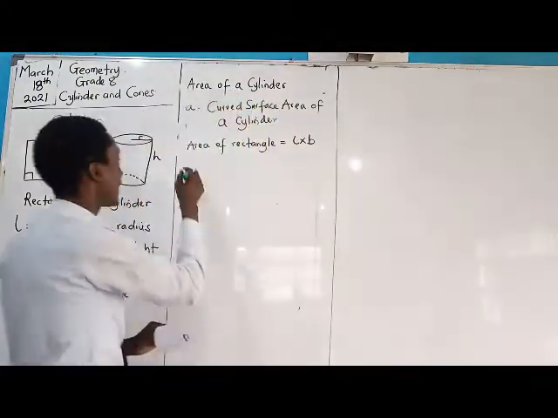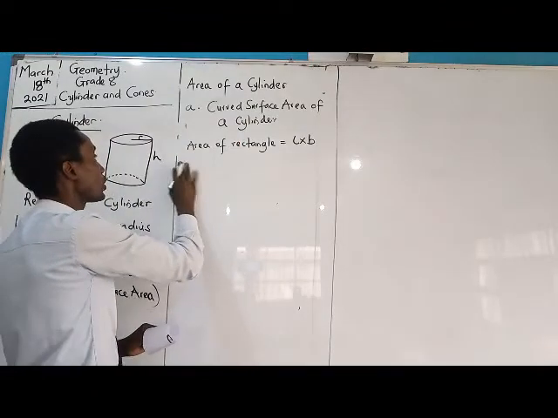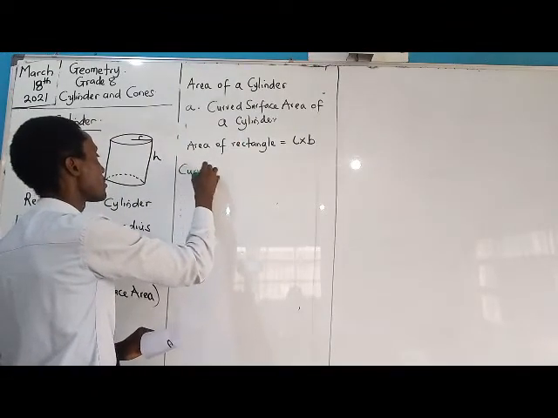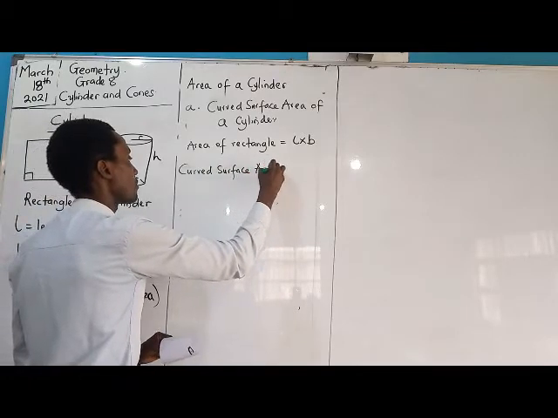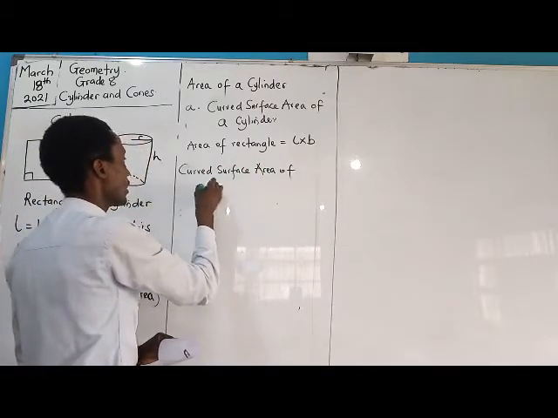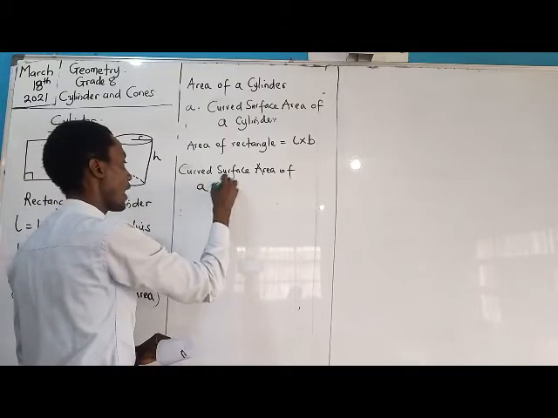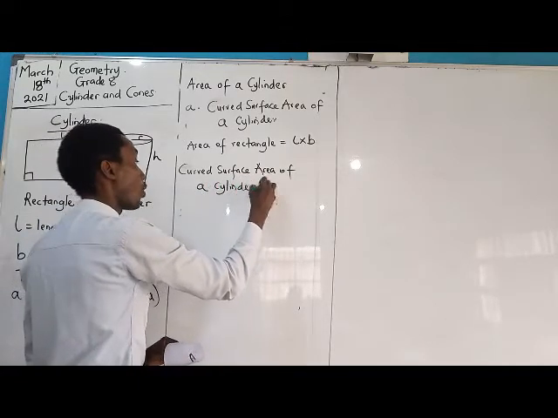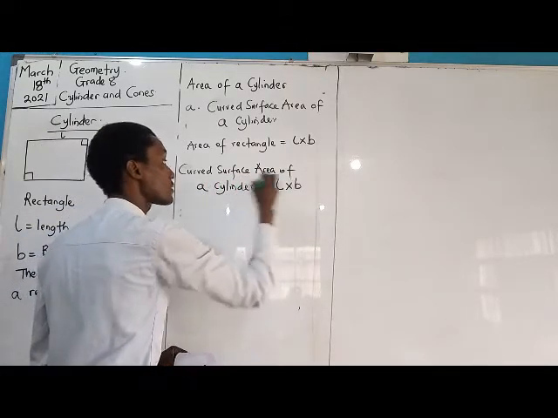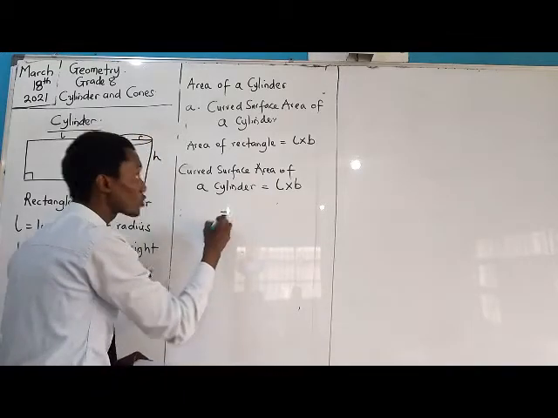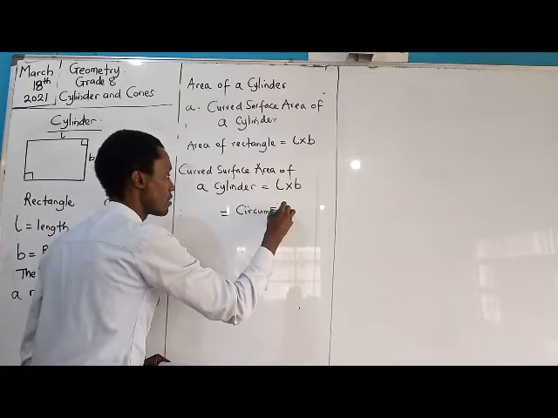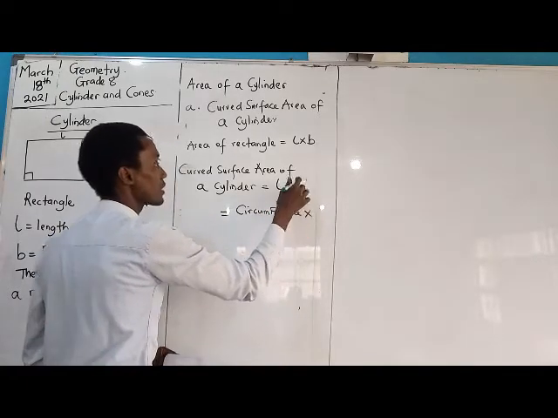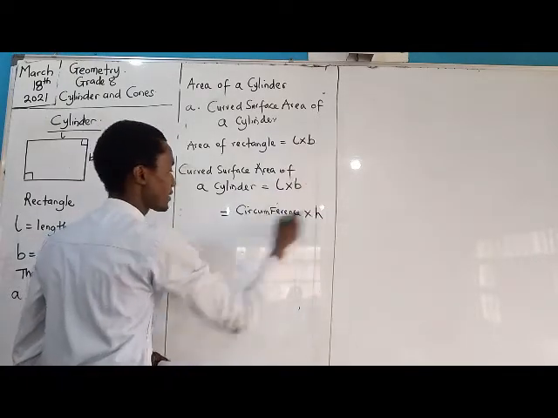So we'll have that the curved surface area of a cylinder will be equal to the length times the breadth, which will be equal to the circumference times the breadth, which will now become the height.